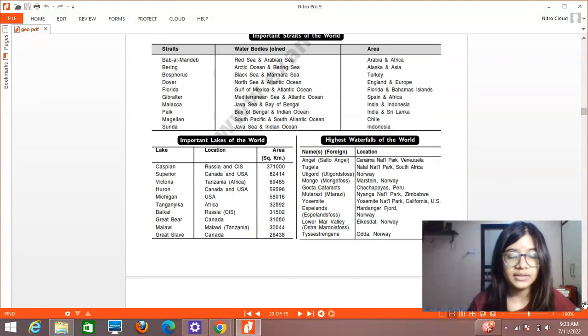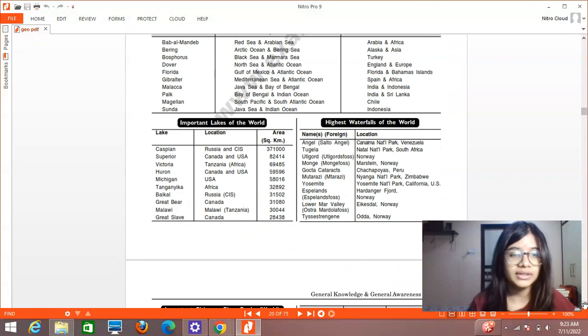Then here we have important lakes of the world like the Caspian Lake, where it is located. Russia and CIS, that is. Then you have Superior, Lake Superior, located in Canada and USA. Then you have Victoria Lake, located in Tanzania. Then you have Michigan Lake in USA. These are very important. Then you have the highest waterfalls of the world, like the Angel, then Tojela, then Gokta, Yosemite, and all these names.